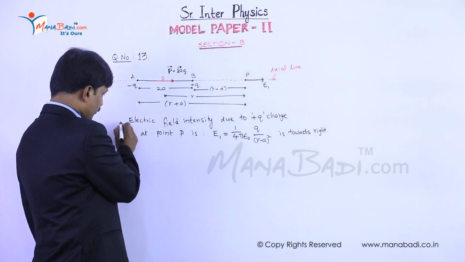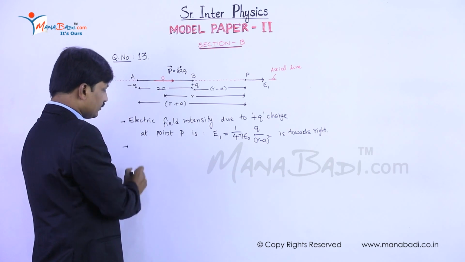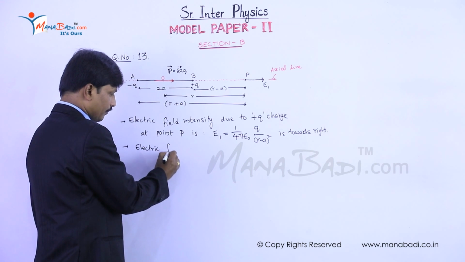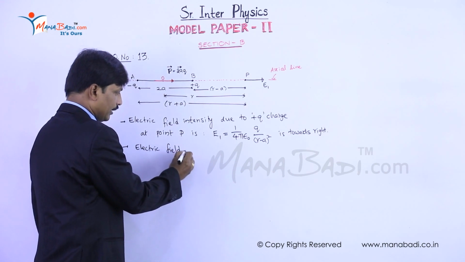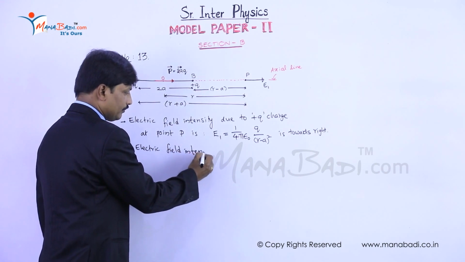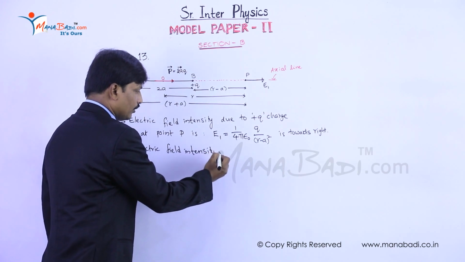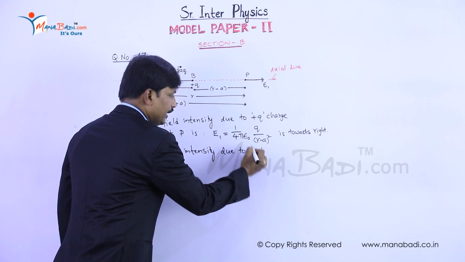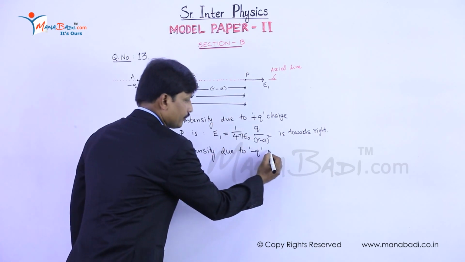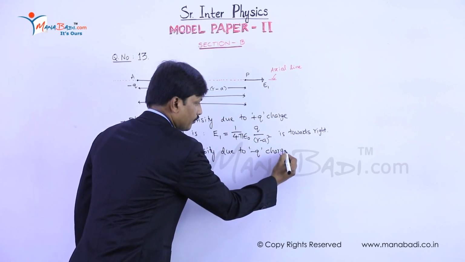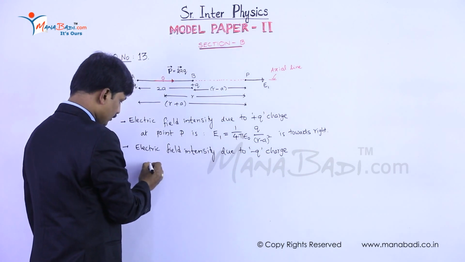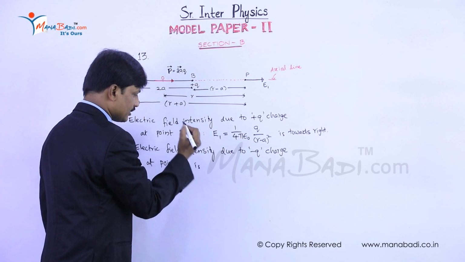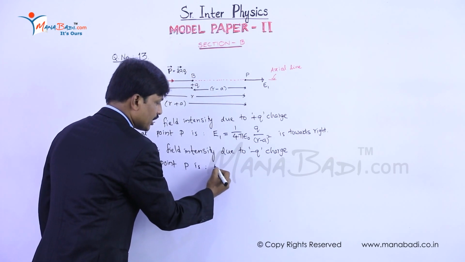Now, next point, electric field intensity due to minus Q charge at point P is, I am considering this to be E2.